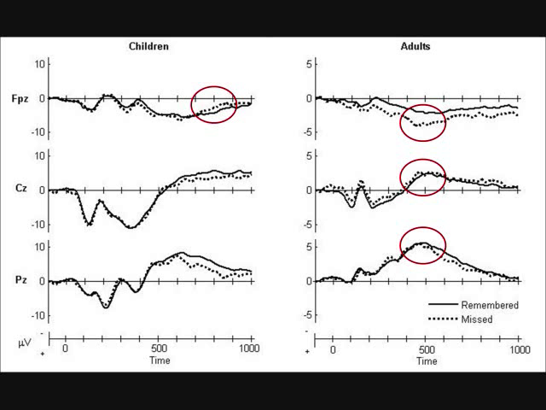We also conducted topographical analyses to determine whether different neural generators were engaged by children and adults during encoding. We found a significant difference in how children and adults processed later remembered but not later missed items. These results show that both children and adults show subsequent memory effects, but they occurred at a later time point in children. In children, they were in the opposite direction, and they seemed to be generated by different patterns of neural activity. This suggests that age-related changes in encoding processes, in addition to retrieval processes, may contribute to increases in memory performance with age.